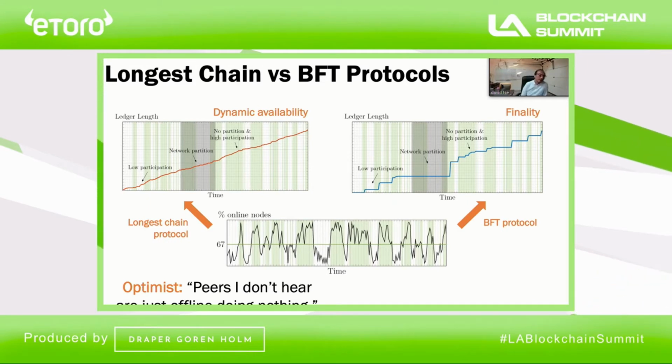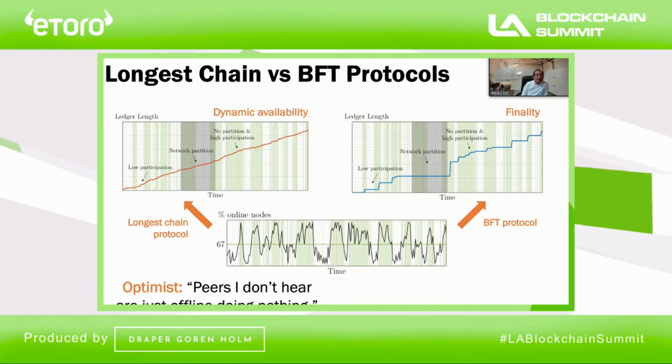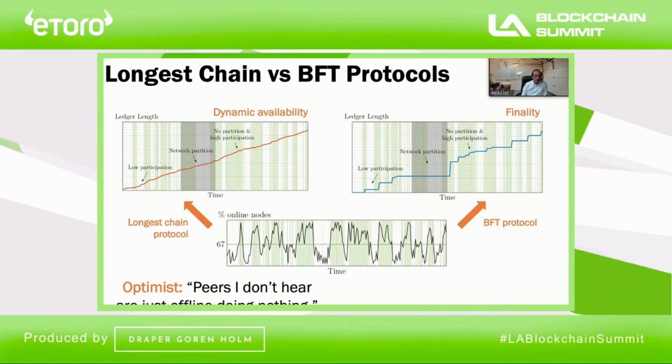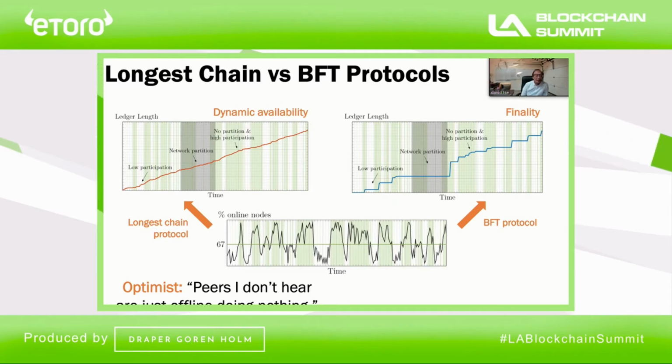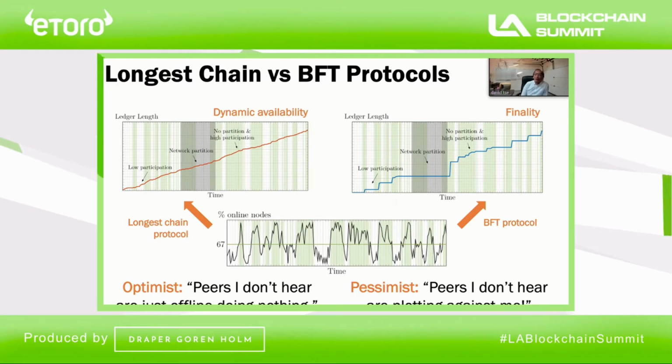The participant in the longest chain protocol is an optimist. And the optimist says that if I don't hear from many peers, it's just because these other peers went offline and they were doing nothing. And so I can keep on confirming. I can keep on continuing the blockchain. On the other hand, a node that runs a BFT protocol is a pessimist.